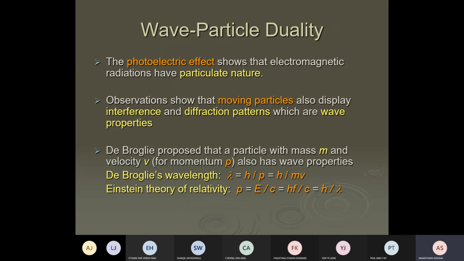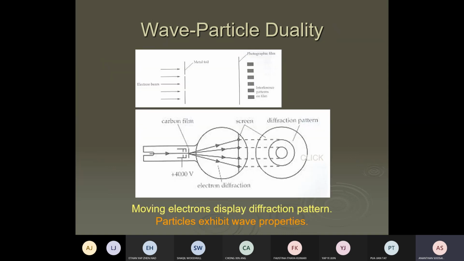What is the proof? The electron diffraction pattern, we call it. That's the next slide. For the time being, I go to the next slide. The electron diffraction pattern is a proof that particles show wave nature. Is the electron a particle or a wave? The electron is a particle. But the electron shows a diffraction pattern. It diffracts.